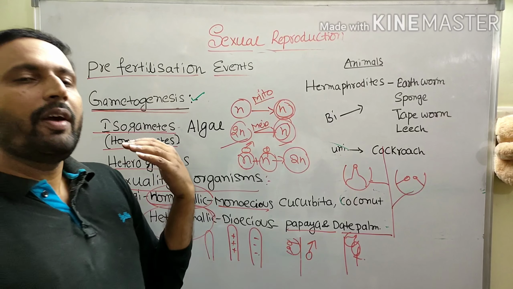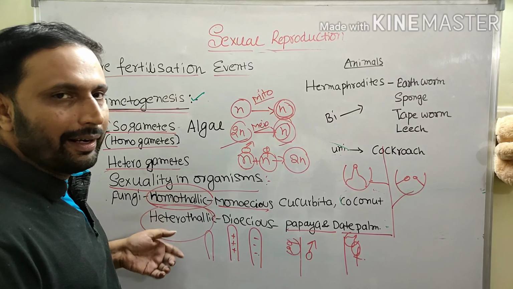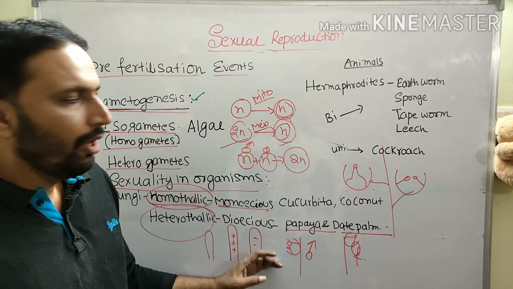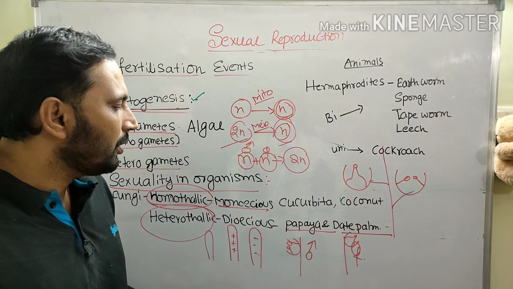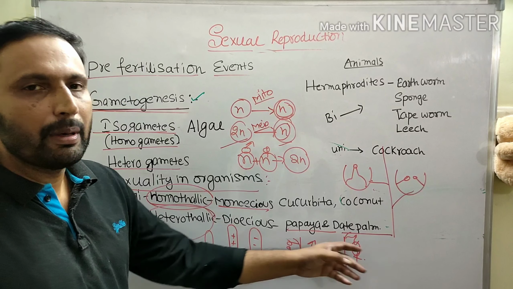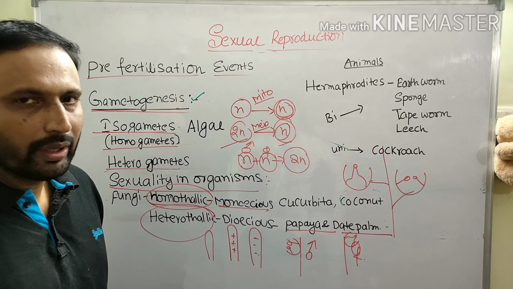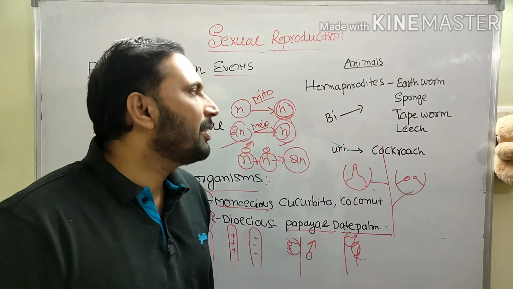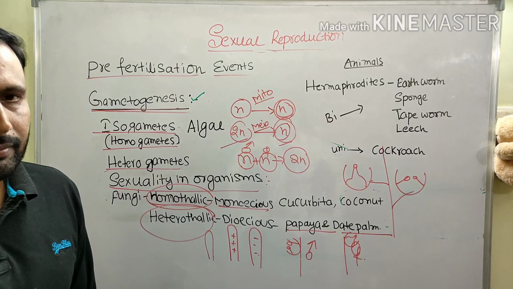So in thallophytes we call them homothallic and heterothallic. In advanced plants, it is monoecious and dioecious. Monoecious, example cucurbita and coconut, and dioecious, examples papaya and date palm. Okay, clear. Then we have to discuss from the animals' point of view.